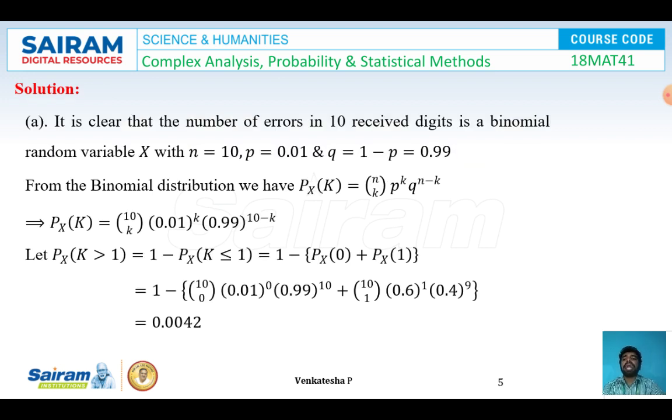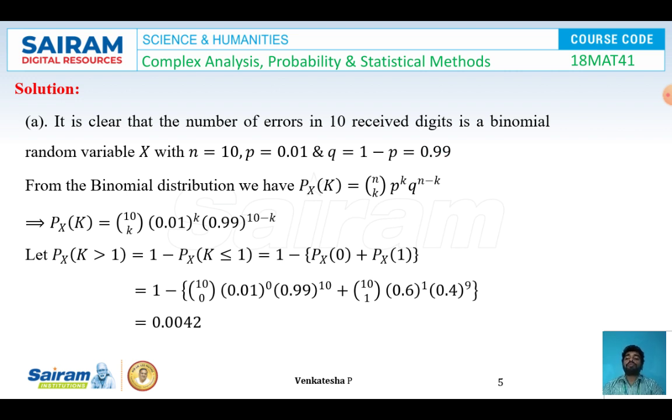Given that, it is clear the number of errors in 10 received digits is a binomial random variable x with n is equal to 10 and p is equal to 0.01. Since p is equal to 0.01 is given, we can calculate the value of q. So q is equal to 1 minus p. I'll be replacing p is equal to 0.01 here, so I'll be getting q is equal to 0.99.